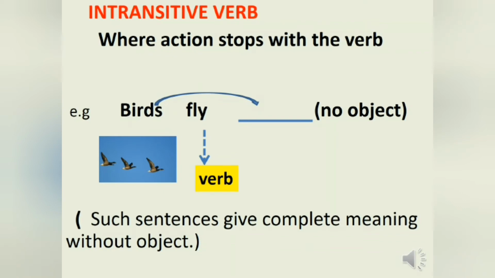For example, birds fly. Itself, it is a complete sentence. It does not require any object to complete its meaning. Okay, children? So, we can say such sentences give complete meaning without an object. So, intransitive verb does not require any object to complete its meaning.